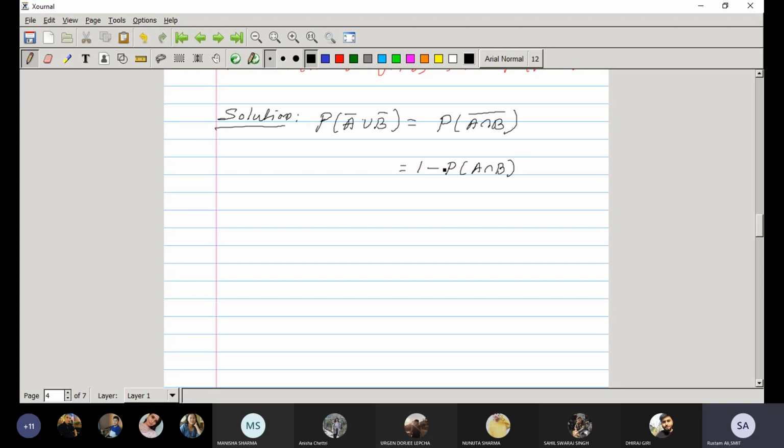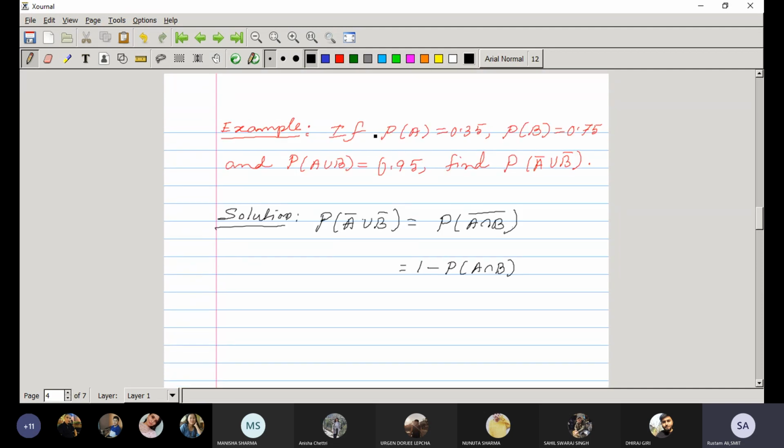So here what we need to find? We need to find the value of A intersection B. If we put the value of A intersection B here, we'll get the value of probability A complement union B complement. So let us, using the given information, try to find the value of this. Now from the general additivity rule, what you know?